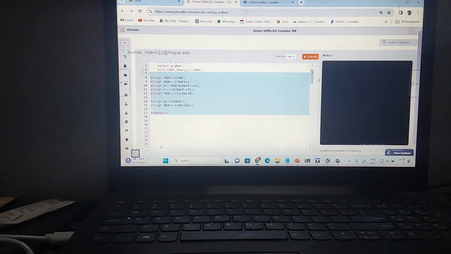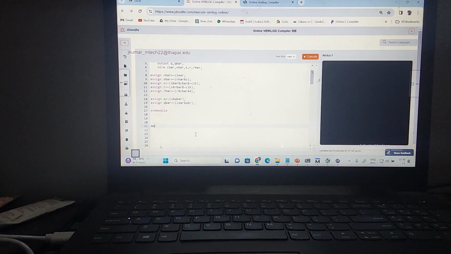Now this is my D flip flop. Now I'm going to use one more module. Shall I write the module name as DB? What are the inputs and outputs for this?